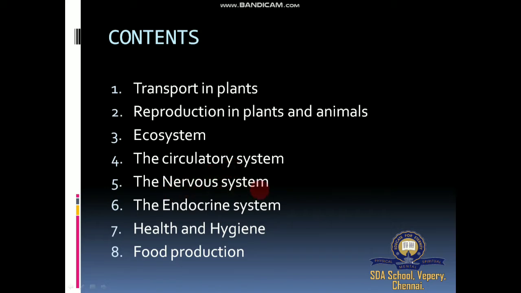Nervous system, impulses, takes a message from outside to inside through effector and affector. Endocrine system, our body is controlled by some glands such as endocrine and exocrine glands, and these glands secrete many kinds of hormones. Health and hygiene, for our cleanliness. Food production, for production of food with the help of animals and plants.